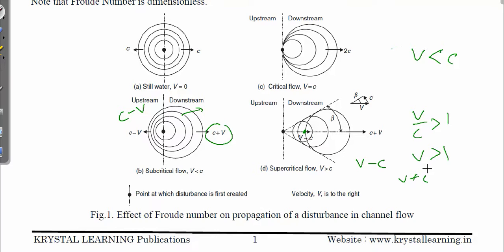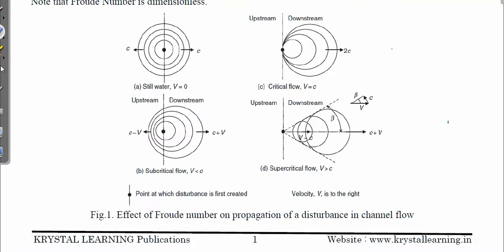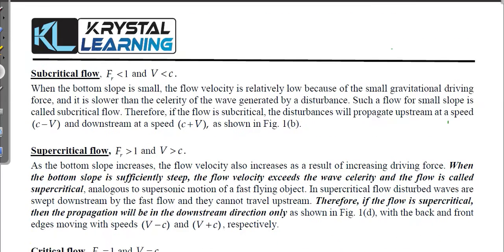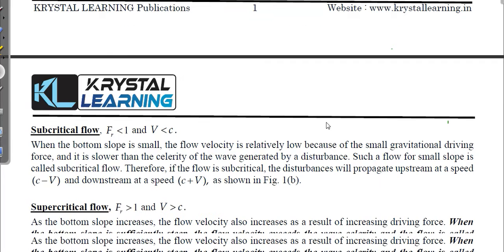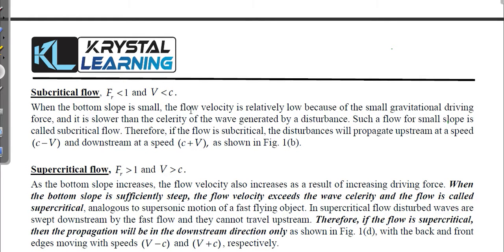So this is the case, meaning in this supercritical flow the wave won't propagate upstream. It will propagate only in the downstream direction. So we see that this was the case in all the three flows. So let's study some sentences so that it will become more clear.